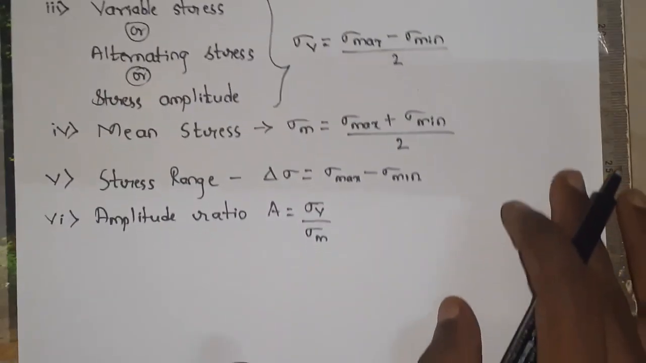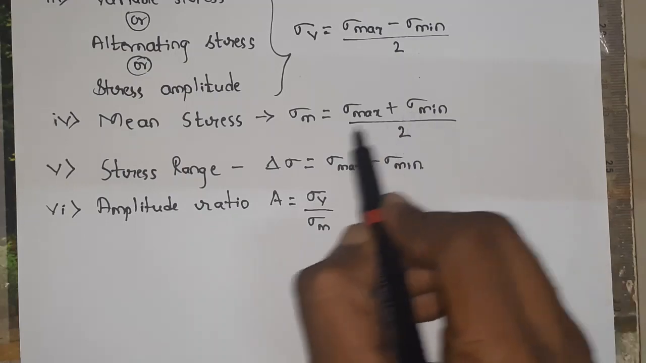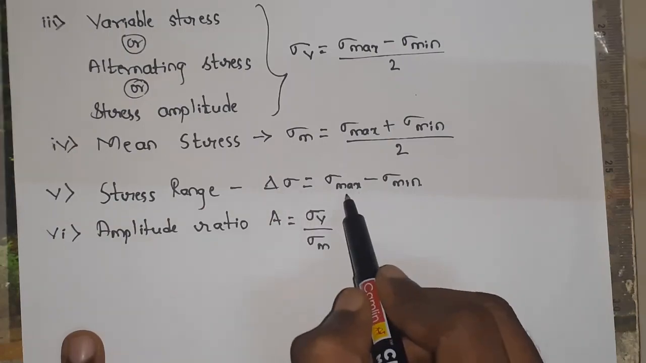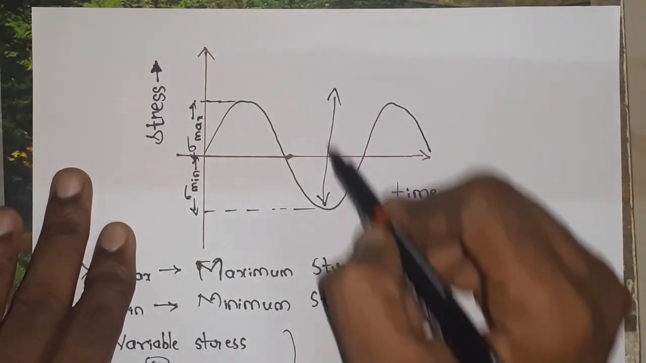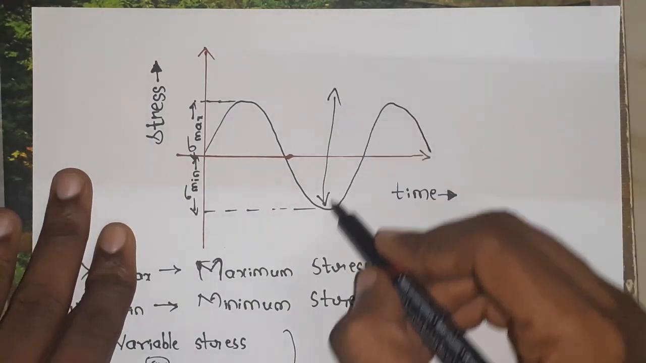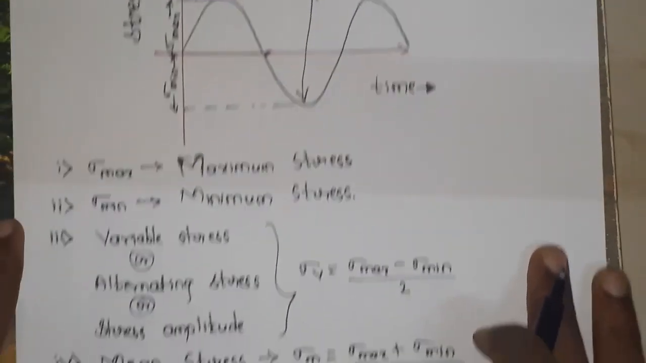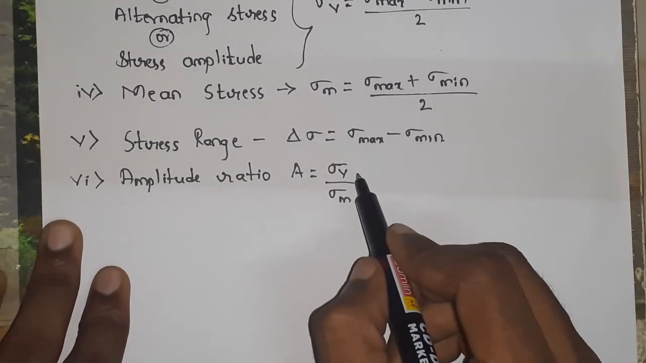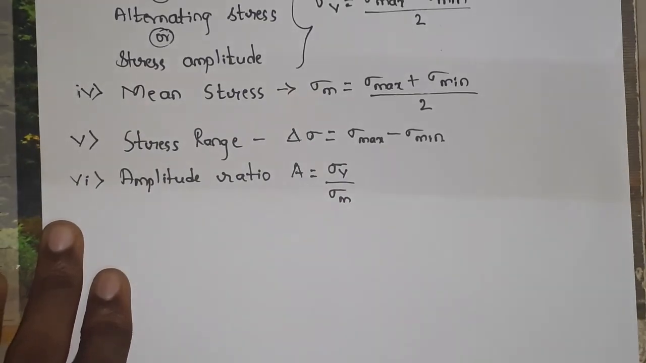And then we'll come to mean stress. What is mean stress? Mean stress is the maximum stress plus minimum stress divided by 2. Then the stress range. Stress range equal to maximum minus minimum stress. This is maximum stress, this is minimum stress, so this is the range, the range of stress in which the component will be under loading. Then we will see amplitude ratio. Amplitude ratio is the variable stress divided by mean stress. This is designated by the letter A.